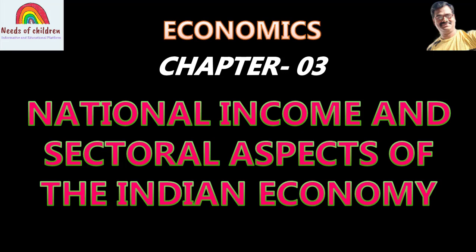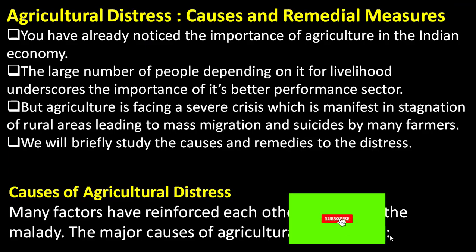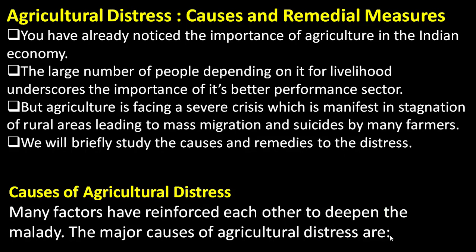In this session we are going to get information about the continued part of national income and sectoral aspects of the Indian economy: agricultural distress, causes and remedial measures. You have already noticed the importance of agriculture in the Indian economy. The large number of people depending on it for livelihood underscores the importance of its better performance.